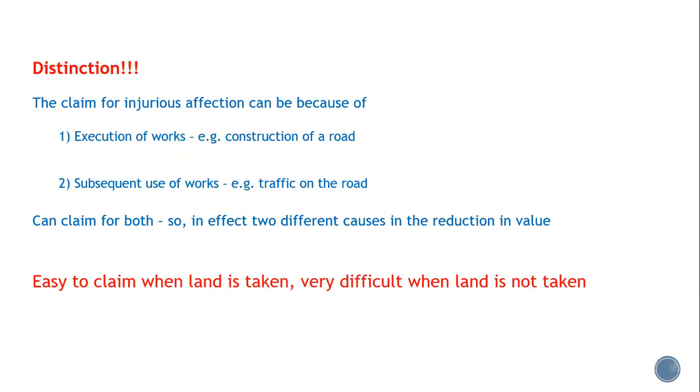Now, remember, we have to make this distinction. I can't stress enough. The claim for injurious affection can be because of execution of works, such as construction of a road, or the subsequent use of works. For example, traffic on the road. You can claim for both when no land is taken when possible, but in effect, there's two different causes to the reduction in value. And it's actually very easy to claim when land is taken, and very difficult to claim both when land is not taken.